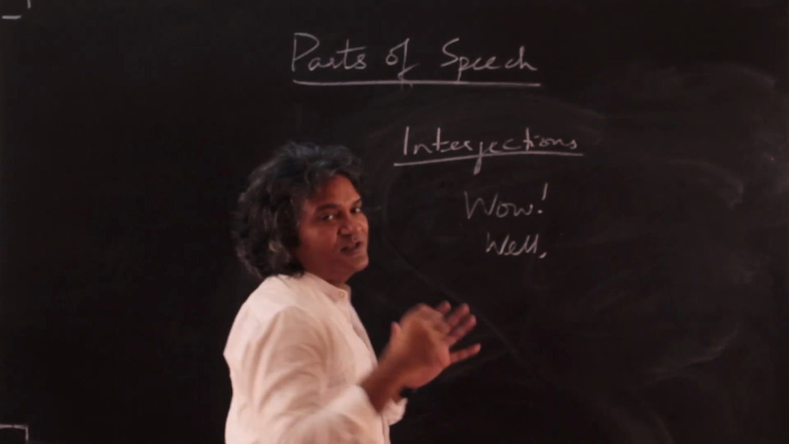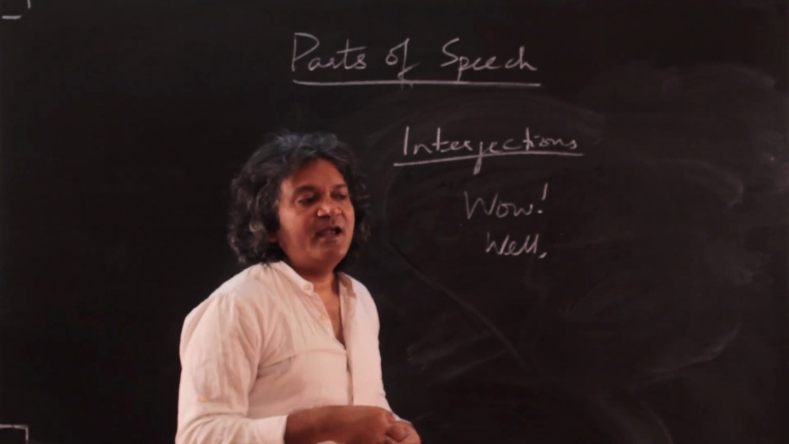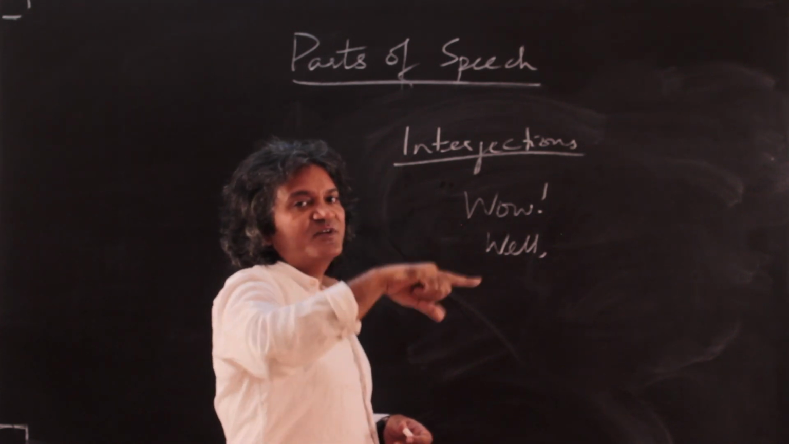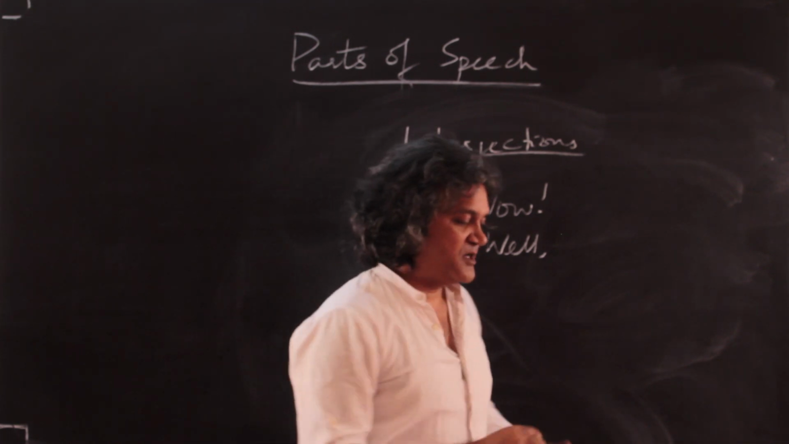So these are interjections. The interjections denote emotions, and since they are not related to the rest of the sentence as such, you separate them with the help of an exclamation mark or a comma.